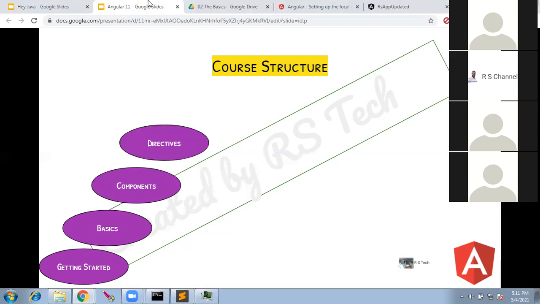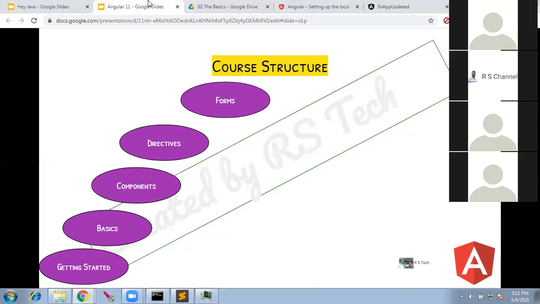Then we will go into the directives. We have some cool directives features, so you can write your own directives in Angular. Once covering that, we'll go to the forms. Forms means a place where we get the input values from the user. It can be an input box or a drop down value, a radio button or a checkbox. So we'll see how to retrieve the values from a form, send it to the backend using Angular, and also the other way: retrieve the value from the backend and set it back to the page.